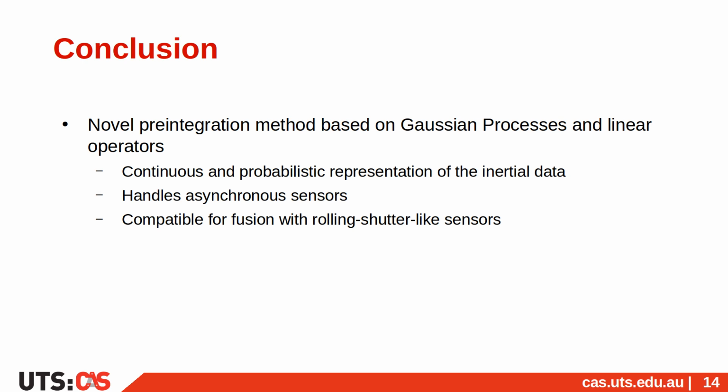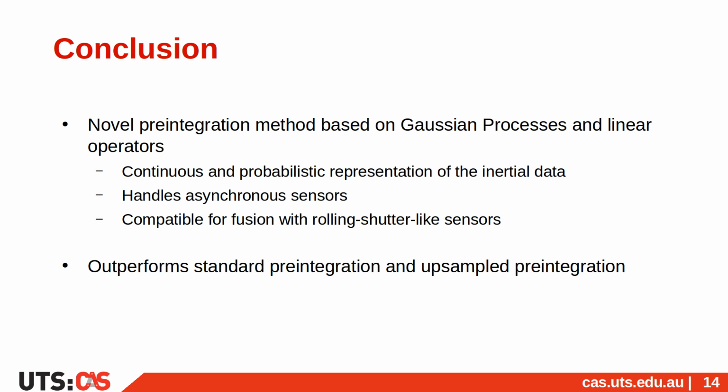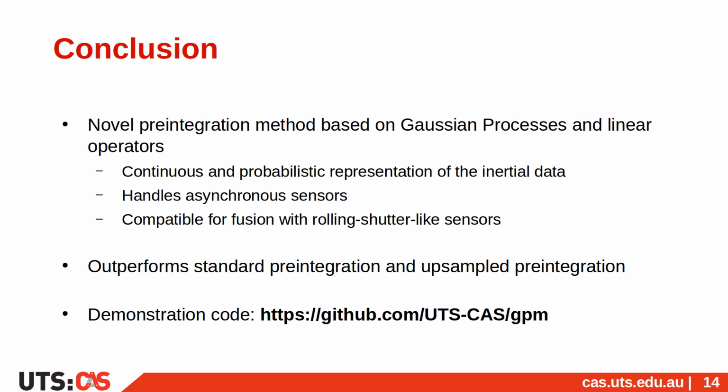To conclude, our work introduces a novel pre-integration method that leverages Gaussian processes and linear operators. Doing so, our method can generate pre-integrated measurements in a probabilistic manner at any arbitrary timestamp. It makes it especially suited for asynchronous sensor suites and for fusion with rolling-shutter-like sensors that require continuous trajectory information. In terms of accuracy, we showed across different simulated and real-world experiments that the GPM outperformed the standard pre-integration and the upsampled pre-integration. We released some code on our GitHub for anyone keen on experimenting with GPMs.